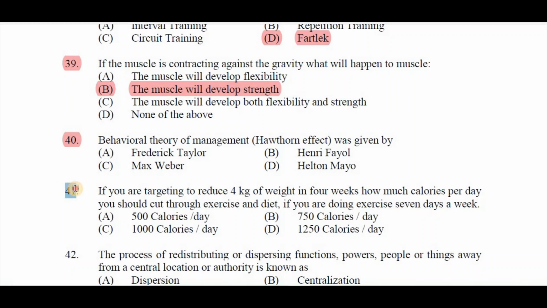Now the question number 41. If you are targeting to reduce 4 kg of weight in 4 weeks, how many calories per day should you cut through exercise and diet if you are doing exercise 7 days a week? A. 500 calories, B. 750 calories, C. 1000 calories, D. 1250 calories. Right answer is C. 1000 calories.